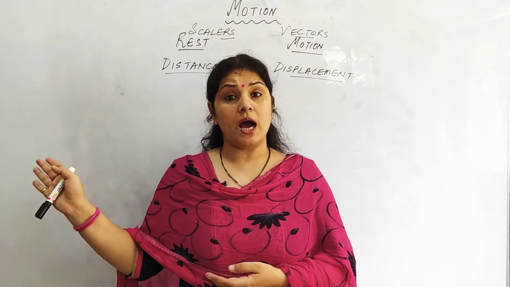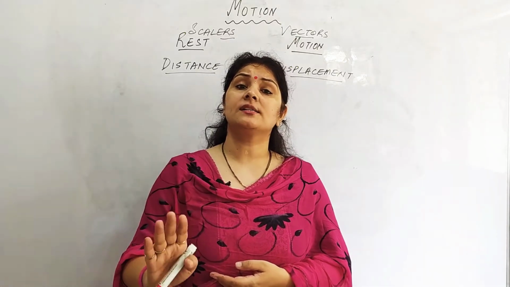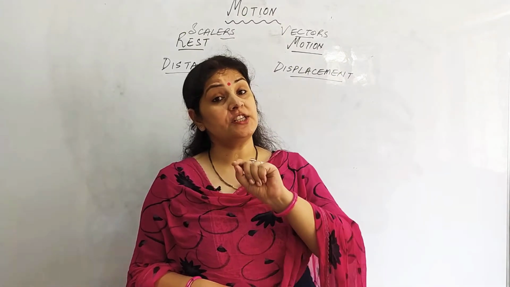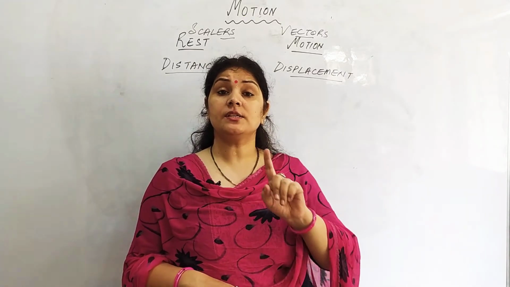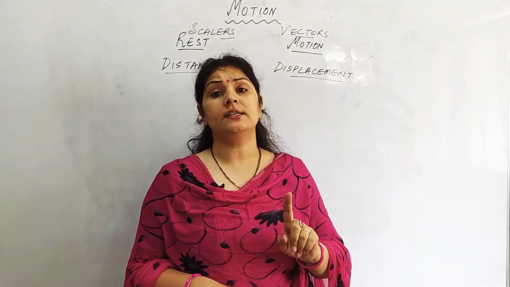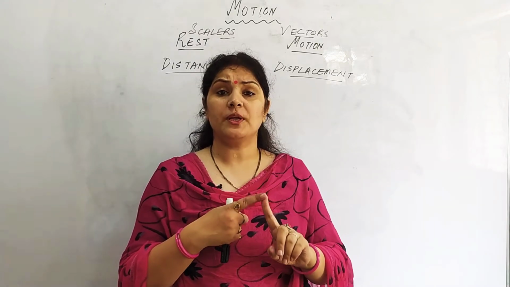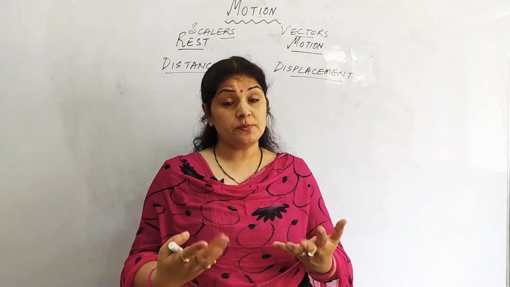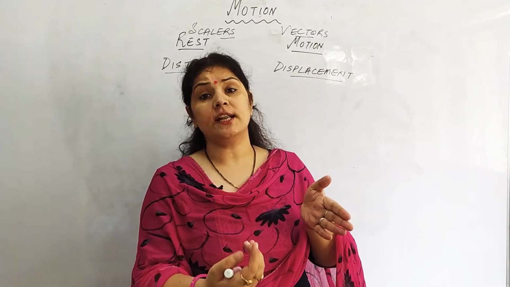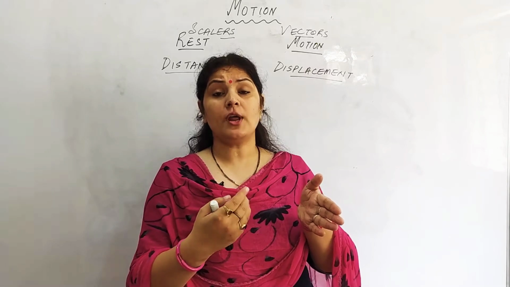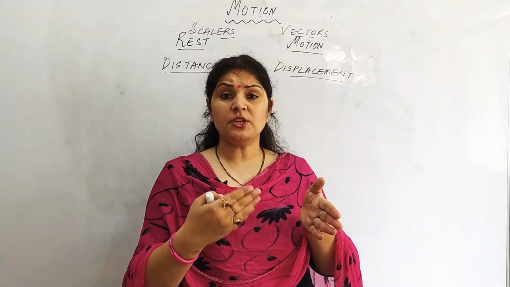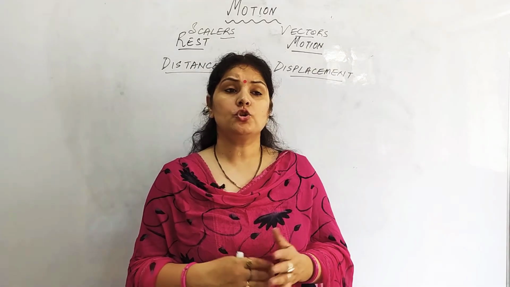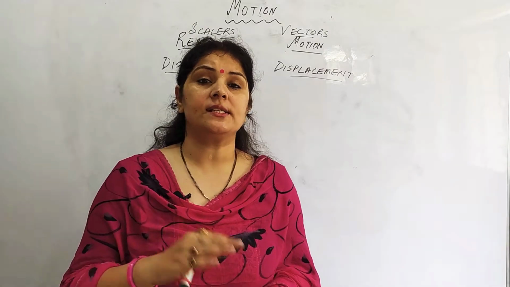So time, mass, distance, all these quantities are scalar. They do not have direction. All those quantities in which direction is very important are called vector quantities. For example, displacement, velocity, force, acceleration. For force, we should know in which direction the force is acting. Force should have a particular direction. Displacement should have a particular direction. So all these quantities are vector quantities, right? So with regard to this, we will discuss distance and displacement.